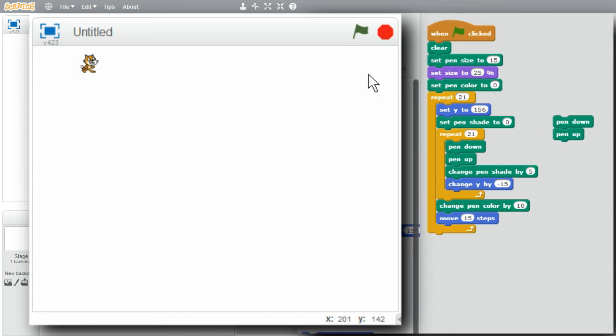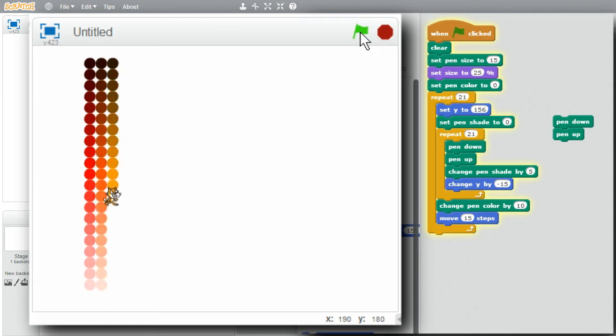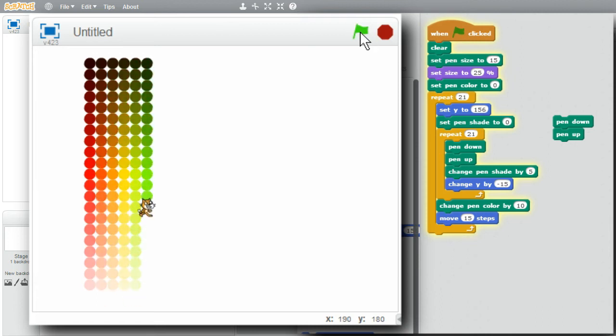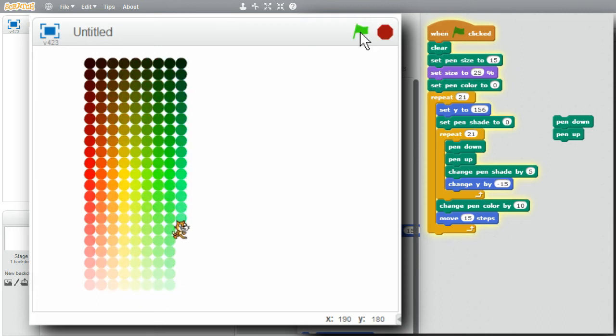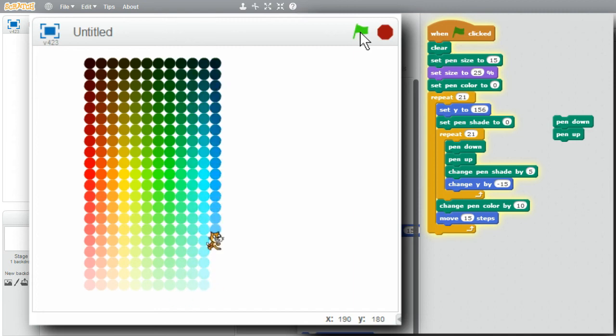The program's ready to run. I'll click on the green flag, and I get the different colors and shades. This takes a little bit of time. Getting close to done.